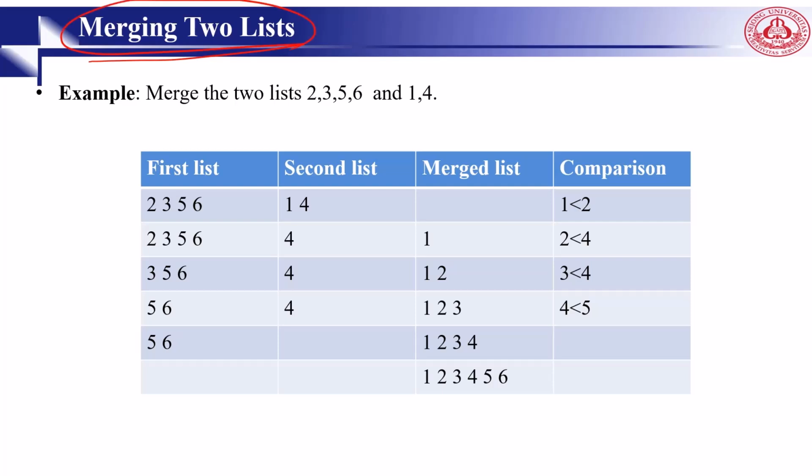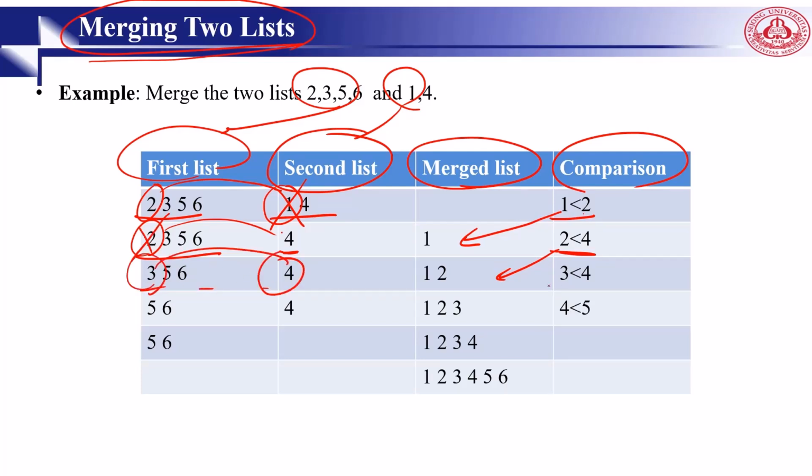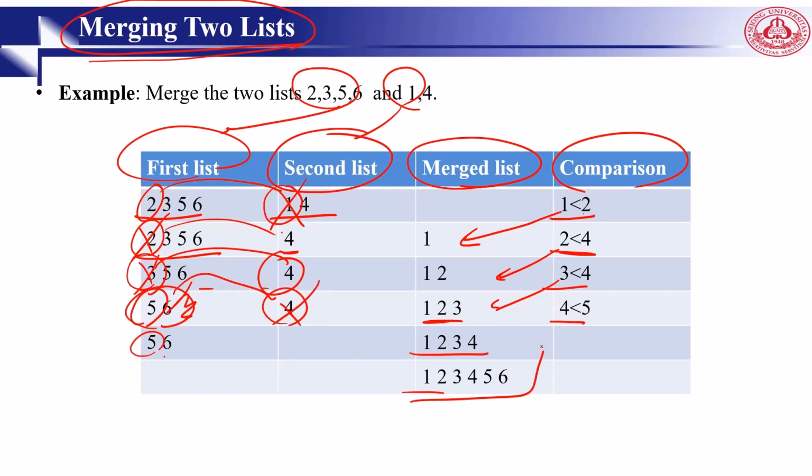Also, when you have 2 lists, we want to merge the 2 lists in order. If this is one list and this is another list, right? So here we have 3 columns: first list, second list, and a column for the merged list and comparison. First of all, I compare the first element of the first list and the first element of the second list. So 1 is less than 2, then I move 1 here. Then in here 1 is removed, we have only 3 and 4, and 2 is still there. I compare 2 and 4 here and 2 will come here. So 2 will be removed. Then I compare 3 and 4. So 3 will move here and 3 will be removed. 5 and 4, 4 is less, 4 will be removed. Then 5 will come, then 6 will come. This is how we can do merging of 2 lists in increasing order.